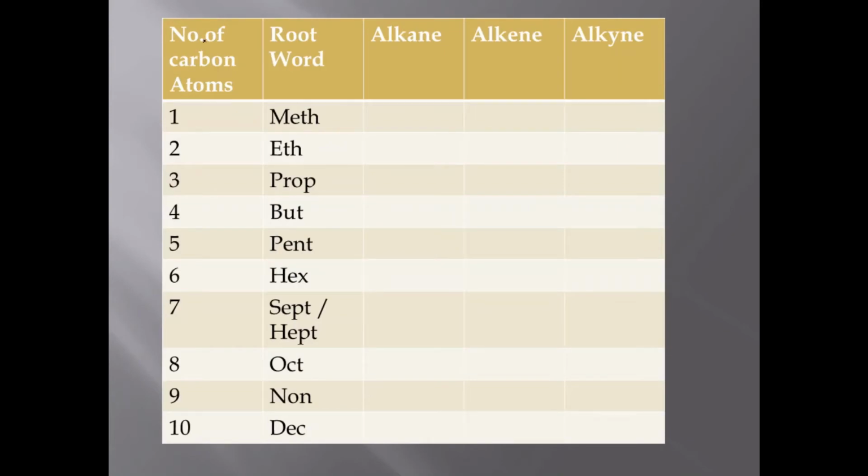It's very important: if we write from 1 to 10, if there is one carbon atom, the root word is called meth. If I write the suffix and make a tabular form for alkane, we will write methane. If there are two carbon atoms, it's called eth. Just write down the root word, ethane. For alkanes, it's eth and ane is the suffix. 3 is prop, so for alkane we write propane.